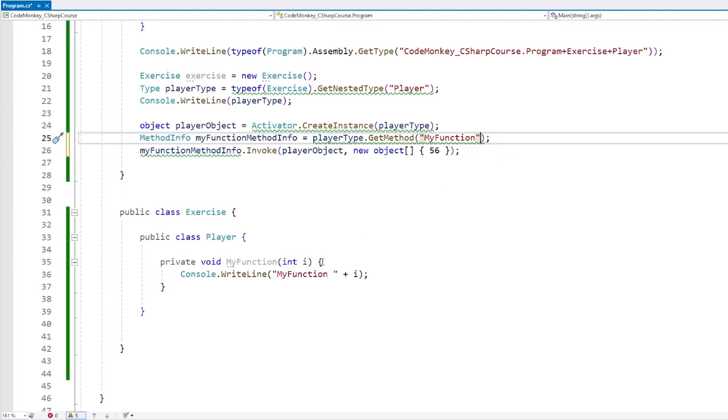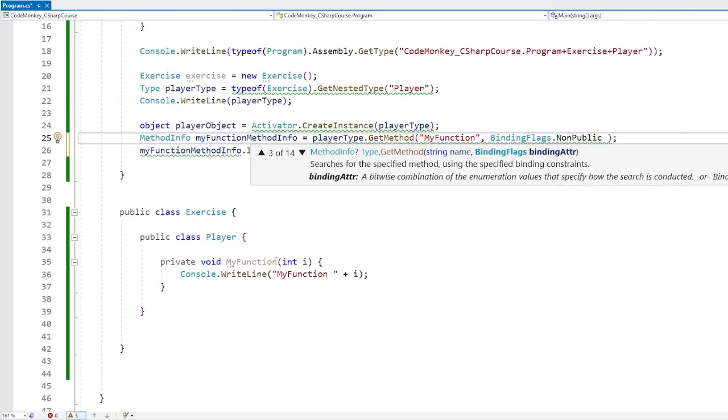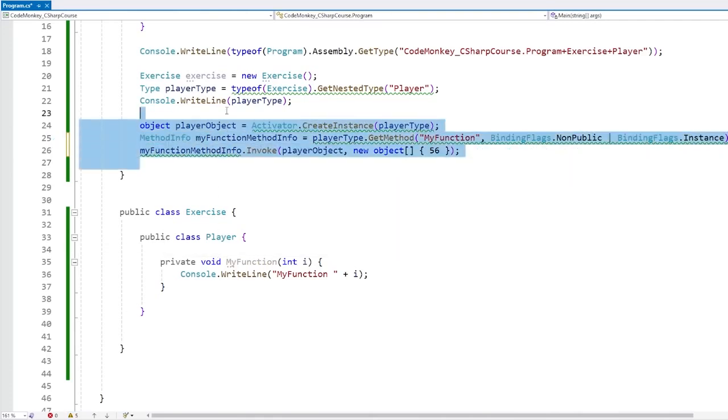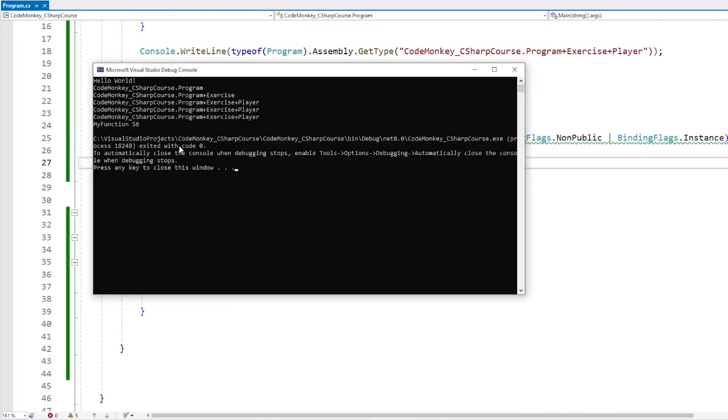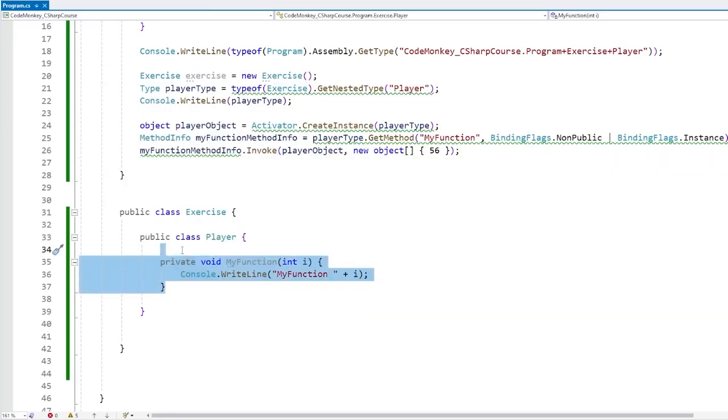So over here when looking for it, since this one is private, let's make sure to add the binding flags for non-public. And also for this one, we also need to add the instance because this is an instance function. So if we run like this, even though the function is private, yep, that one still ran the function. So by using reflection, you can run private or internal code.